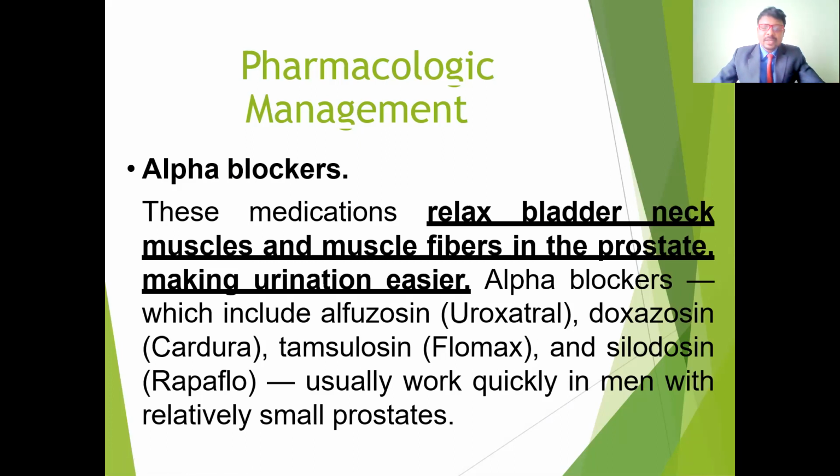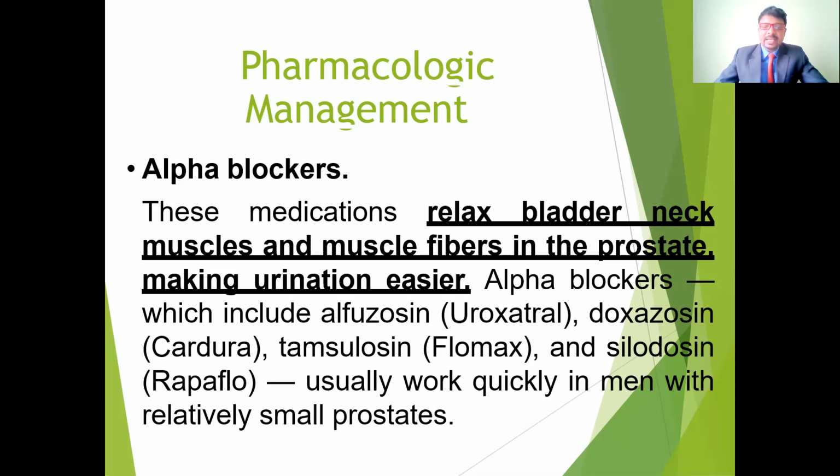These include alfuzosin, urolxatrol, and doxazosin. These medications work quickly in men with a relatively small prostate. So in case of a small prostate, alpha blockers such as doxazosin, Rapaflo, and Flomax are helpful to release the urine. That means they relax the urinary muscles, so it helps to pass the urine easily.